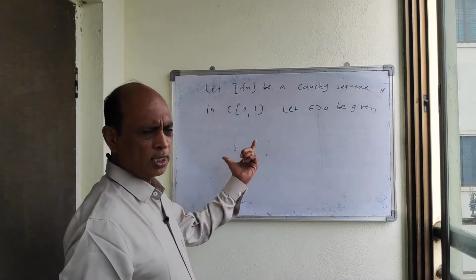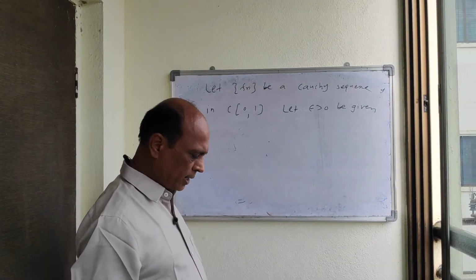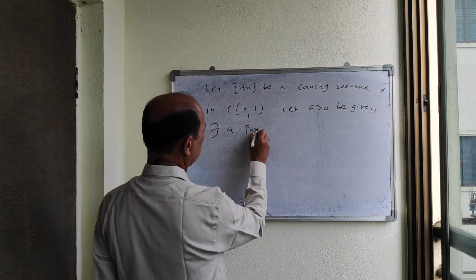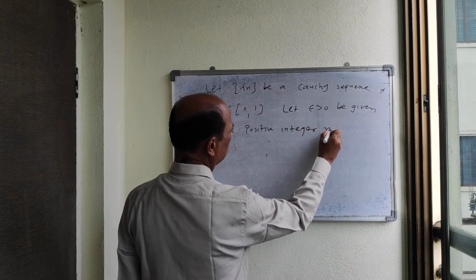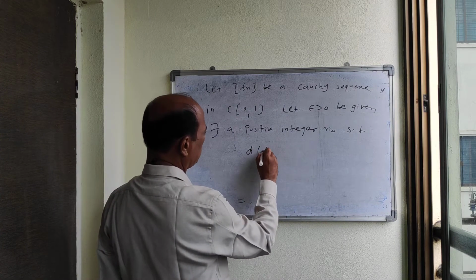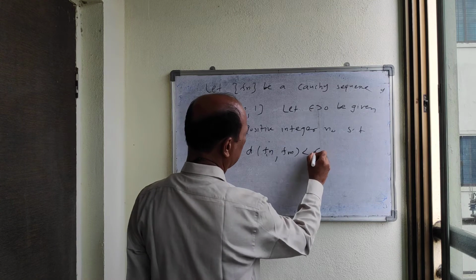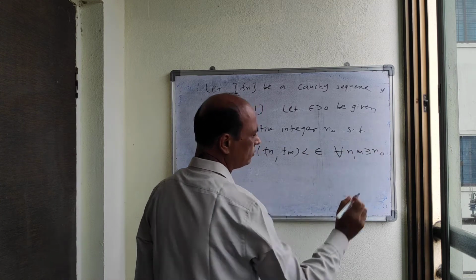As we are assuming that it is a Cauchy sequence, by definition there must exist a positive integer n0 such that d(f_n, f_m) is less than epsilon for all n, m greater than or equal to n0.